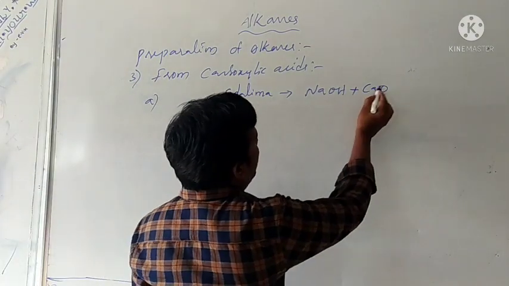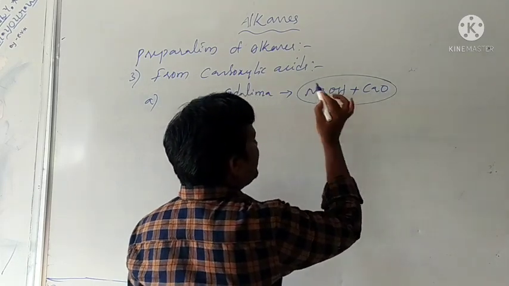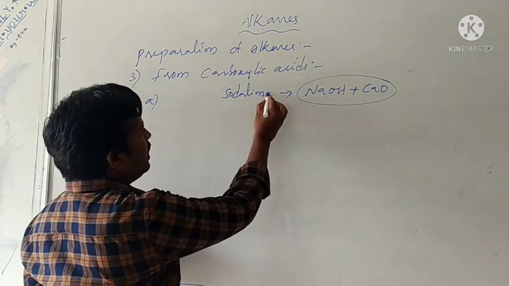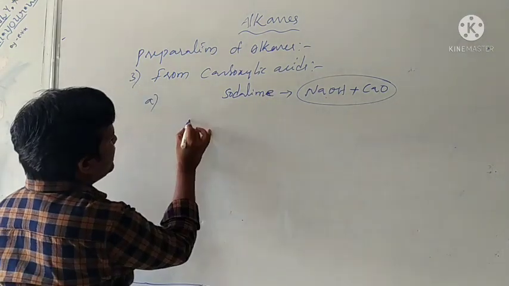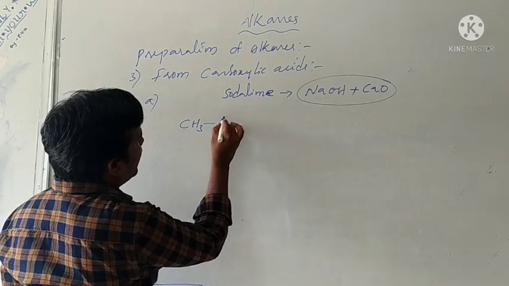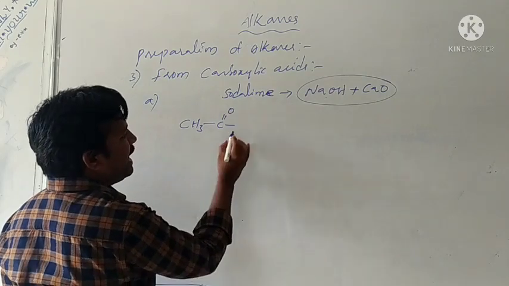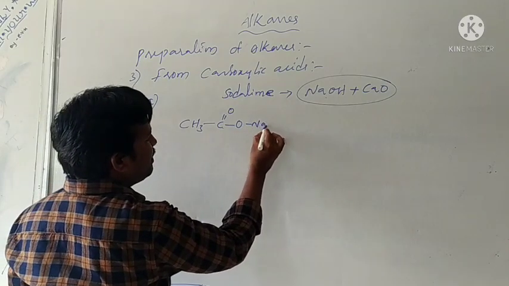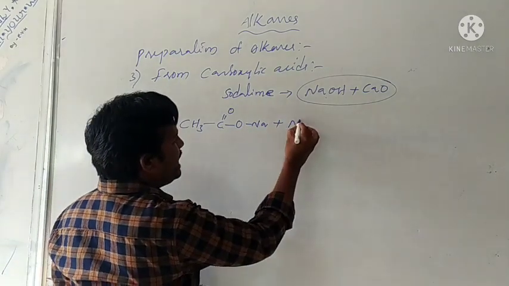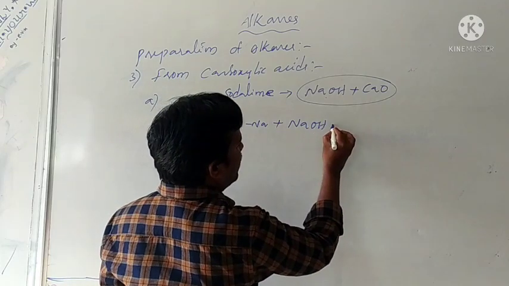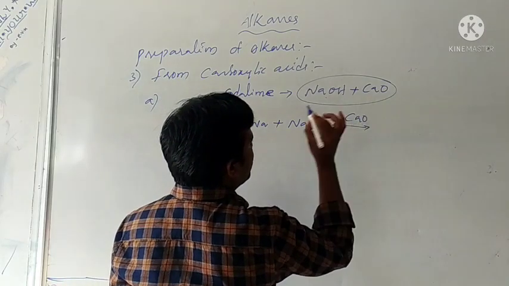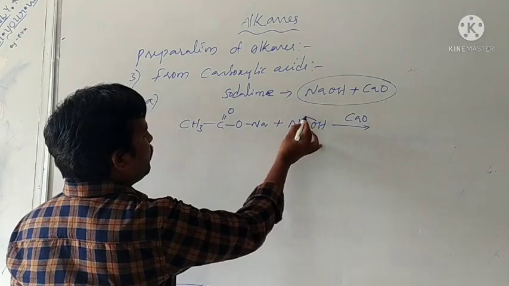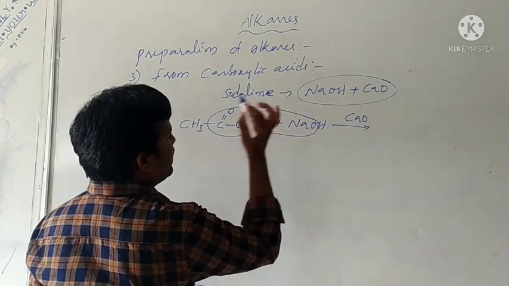That is called soda lime. The combination of sodium hydroxide and calcium oxide is called soda lime. When sodium salt of carboxylic acid, CH3COONa, reacts with soda lime, NaOH in presence of CaO, there is removal of Na2CO3 like this.